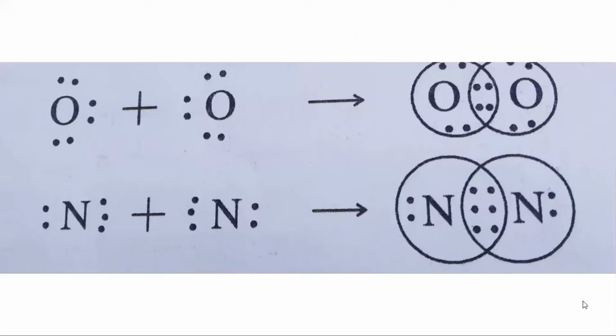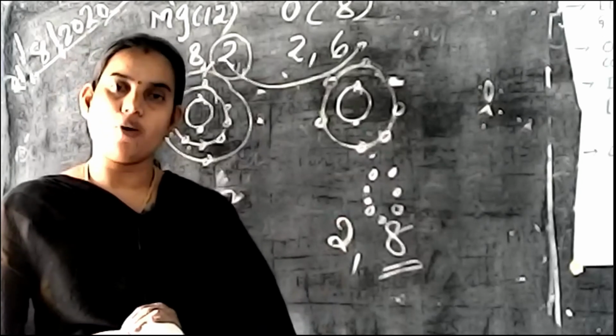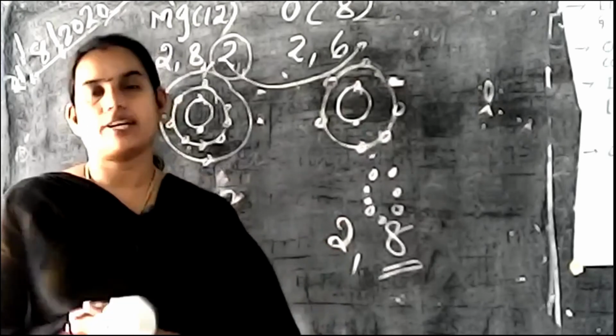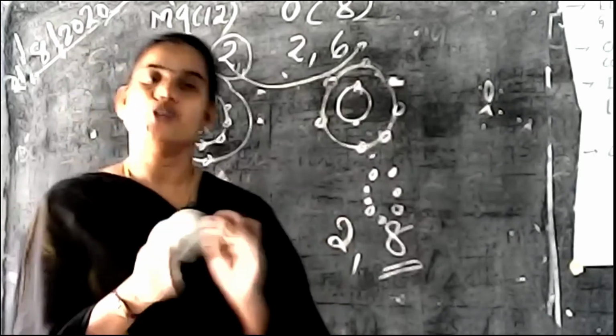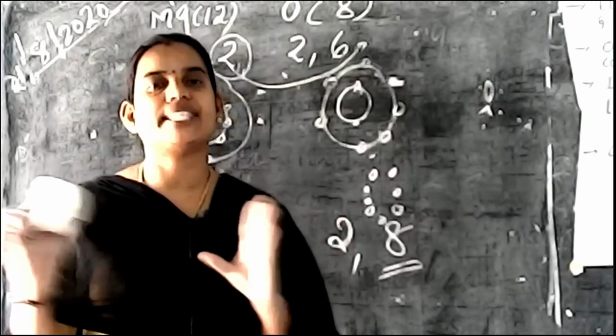Like this method, we are involving an ionic bond, that is transfer of electrons. Here is a sharing of electrons, that is the covalent bond. But an ionic bond is the transfer of electrons between two molecules. So what is the correct meaning of ionic bonding? Ionic bonding represents transfer of electrons between two atoms, or two compounds. So both elements become very stable.